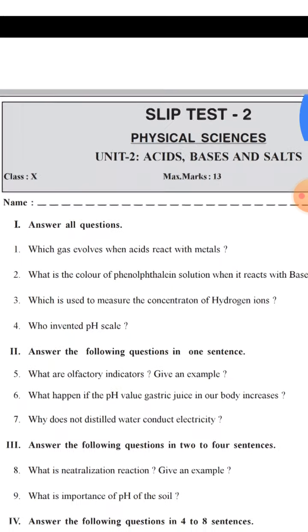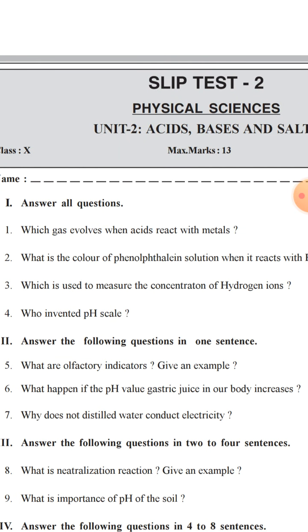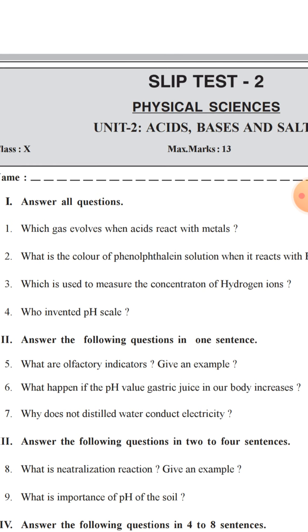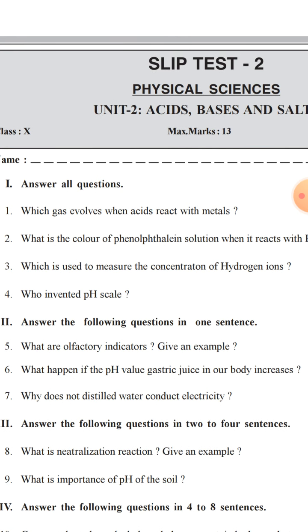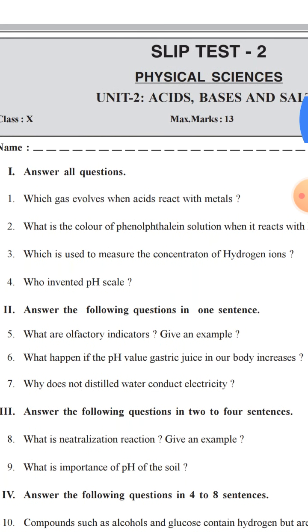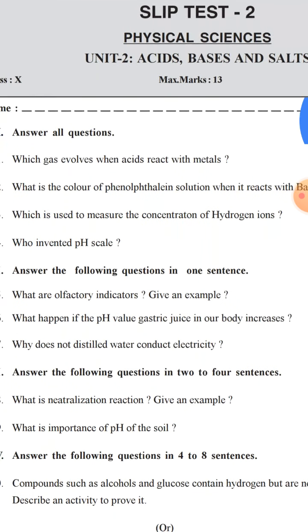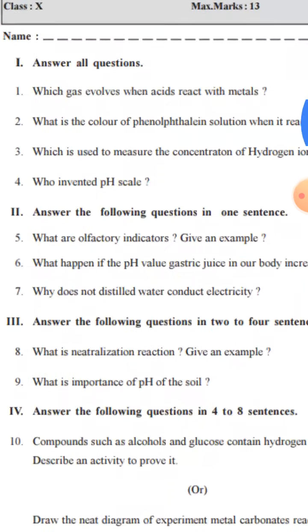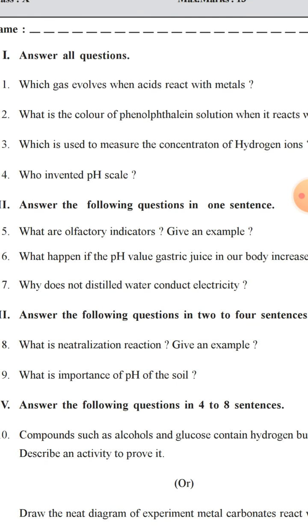Next, second lesson and the unit 2, acids, bases and salts. Which gas evolves when acids react with metals? What is the color of phenolphthalein solution when it reacts with bases? Which is used to measure the concentration of hydrogen ions? Who invented the pH scale? What are olfactory indicators? Give an example.